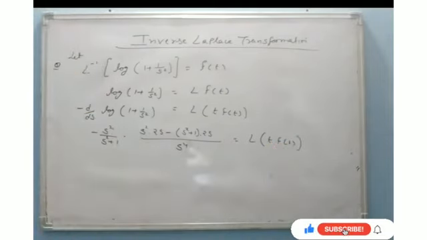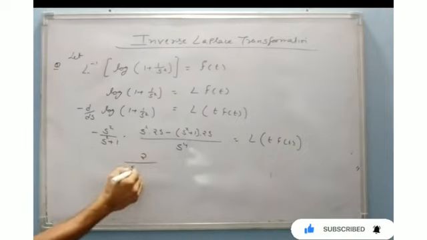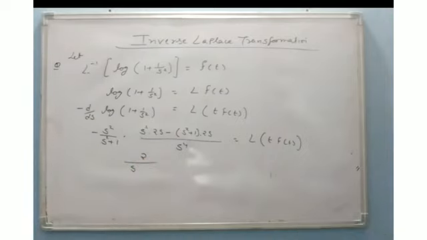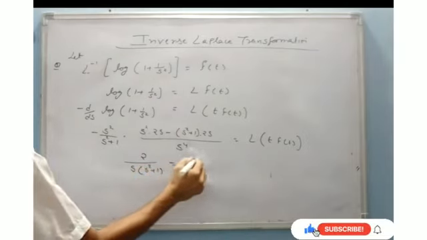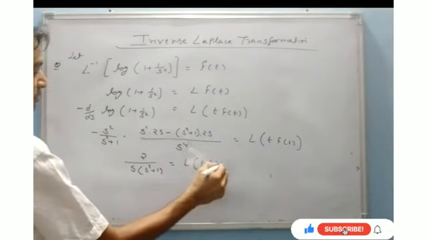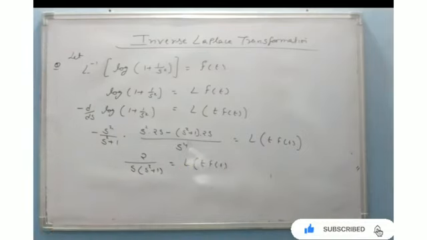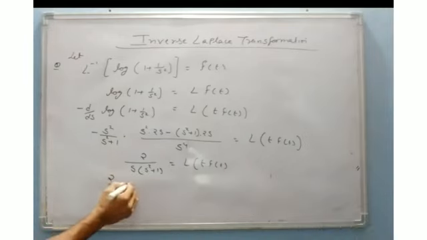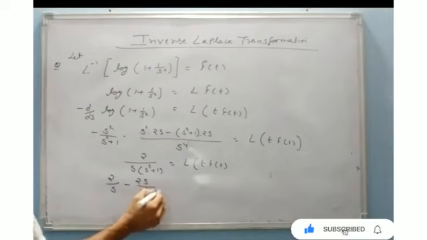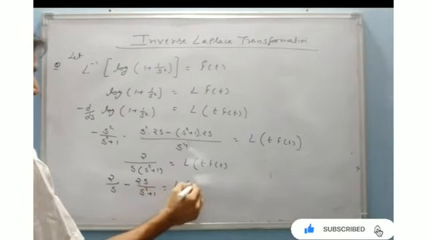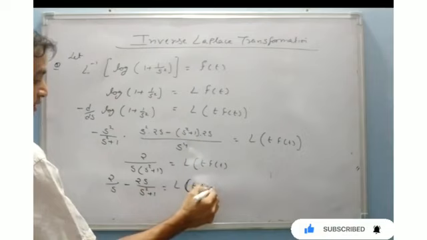Or by further solving it, I will get twice upon s into s square plus 1, or I can write it as 2 upon s minus 2s upon s square plus 1, equal to Laplace of t f of t.